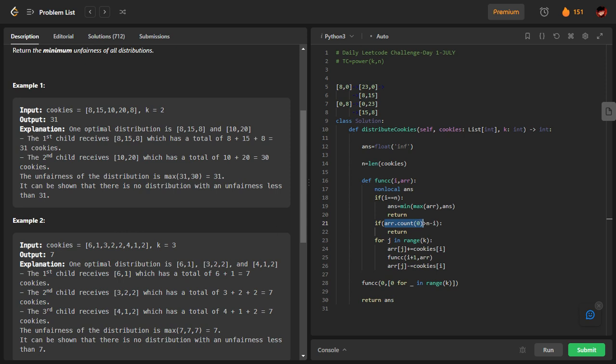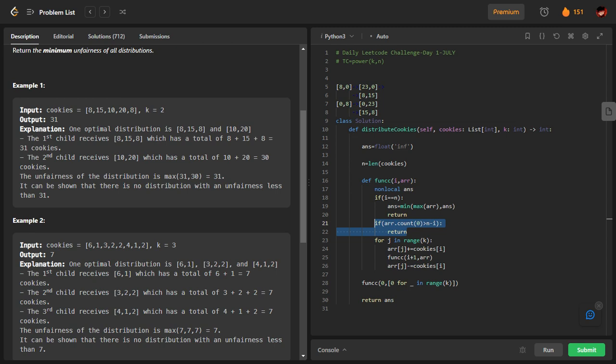Number of children without any bags. Okay, if the number of children without any bags is greater than 3, that means there are 4 or 5 children, whichever way it is, any number greater than 3 without having any bags. But we have only 3 bags remaining, right? So there will never be a case where we can give at least one bag to each of the children. There will definitely be one or more children without any bag. So we are going to stop there. We are not going to explore that distribution further.